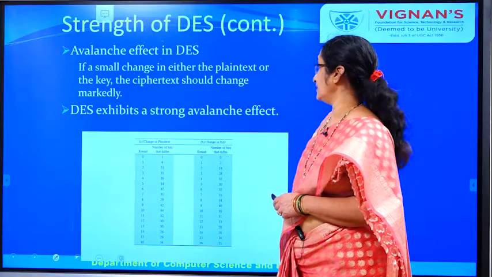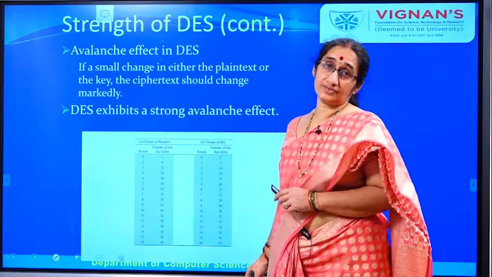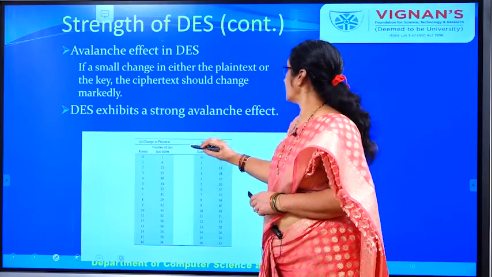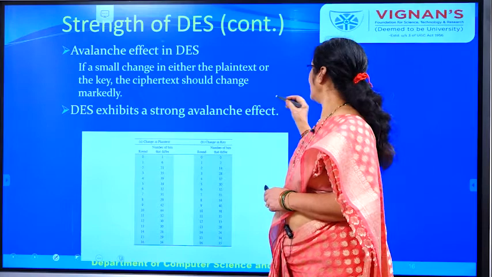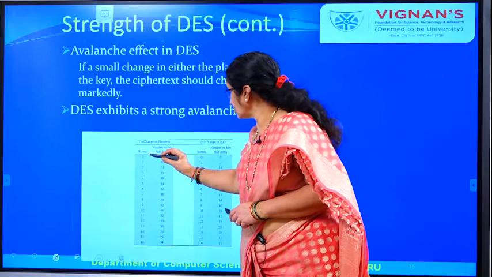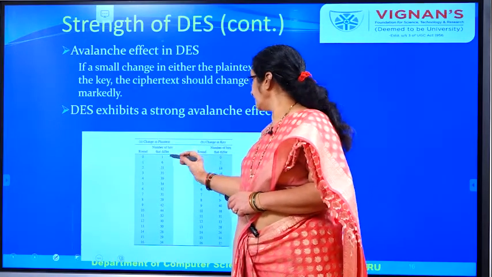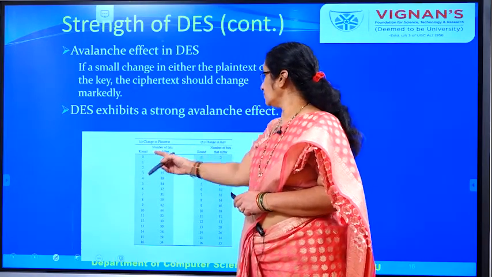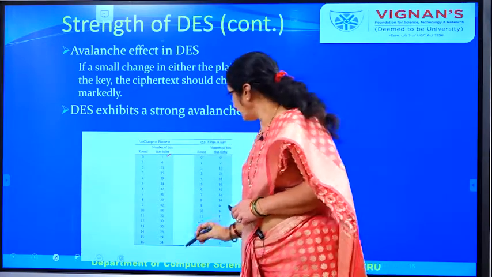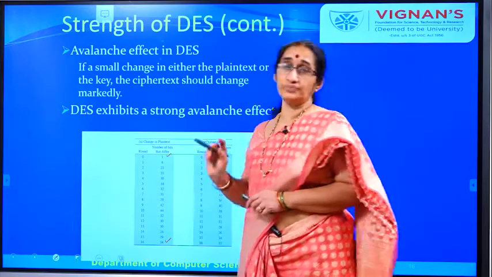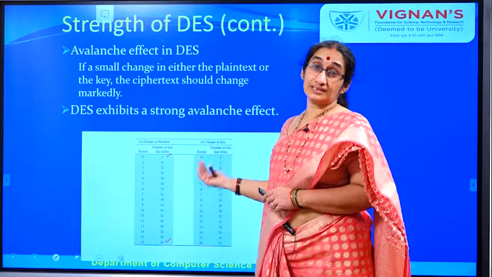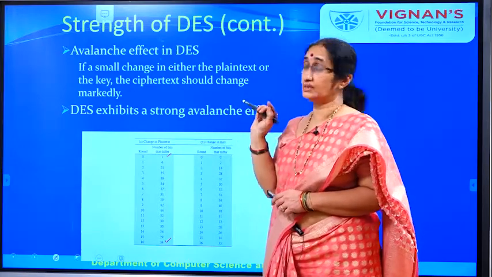One more thing that is very important here is the avalanche effect. Avalanche effect means a small change in either the plain text or the key will cause a large change in the output. Here you can see, suppose you have taken plain texts with only 1 bit difference. In the 0th round the difference is only 1 bit, but by the 16th round 34 bits have changed. That means more than half of the bits have changed with one small change in the input.